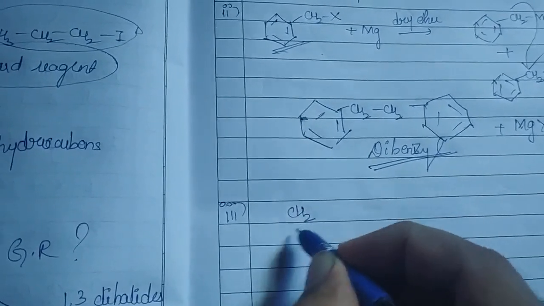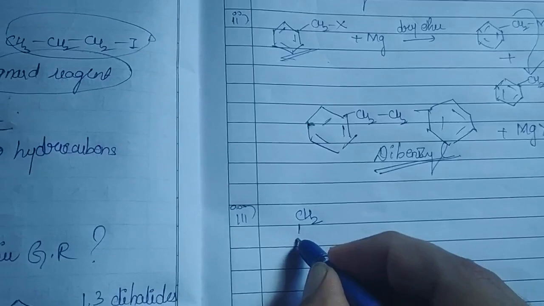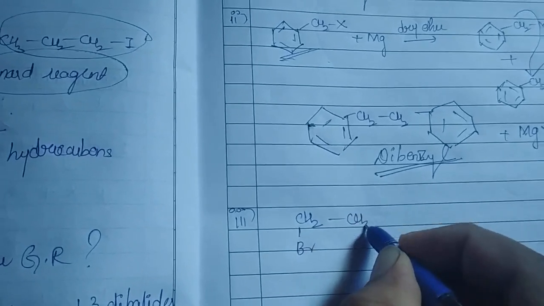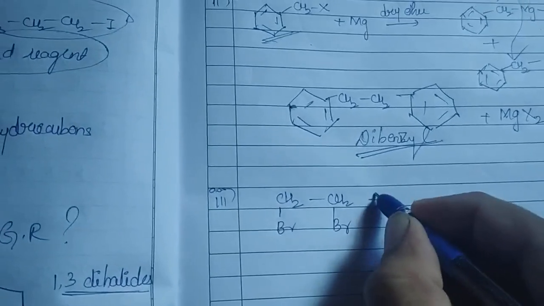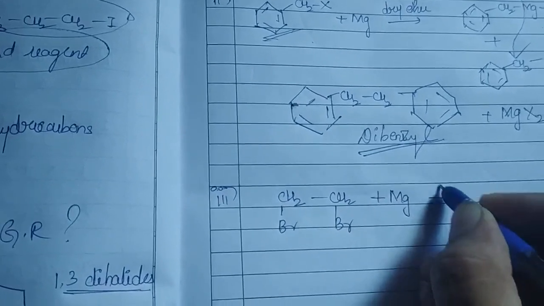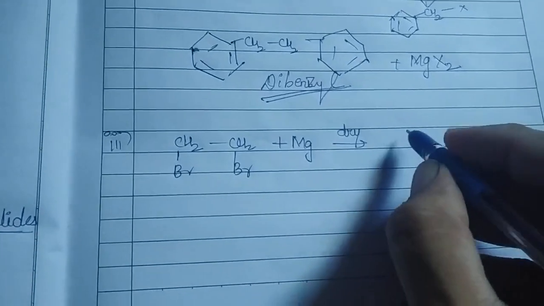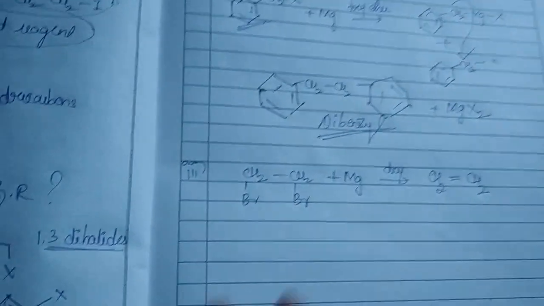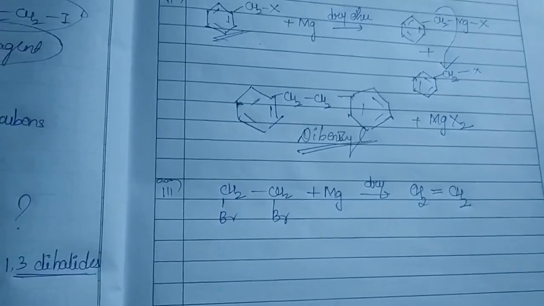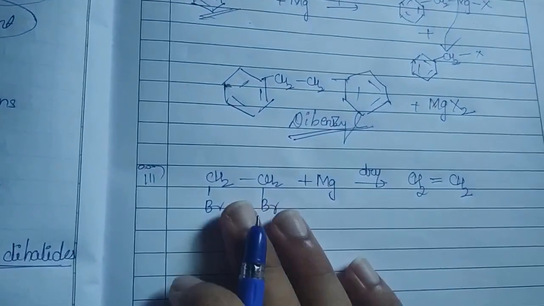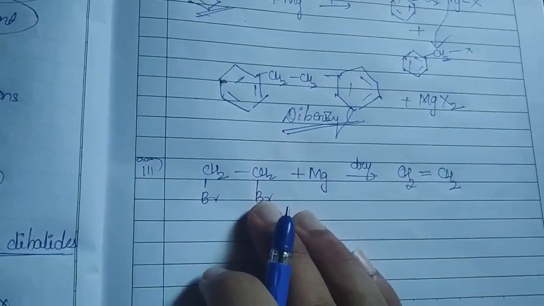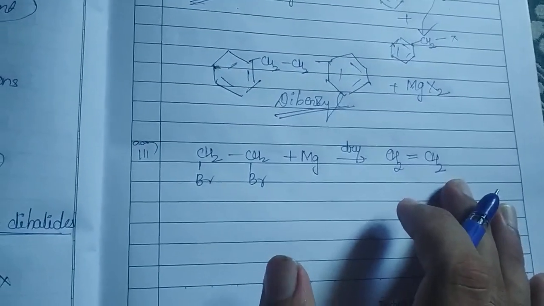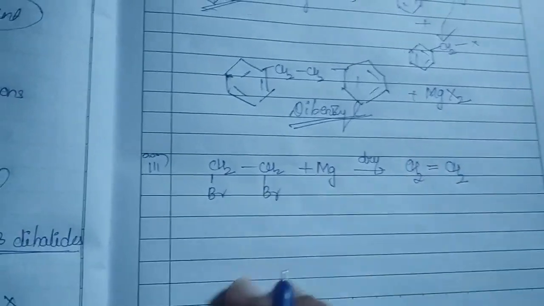how will your vinyl halides be? CH2=CH-Br, and here CH2Br. So when you treat this with magnesium in the presence of dry ether, it will try to form an alkene instead of giving you the Grignard reagent. So that is the reason whenever you have such vinylic halides, they will also not be able to give their Grignard reagents.